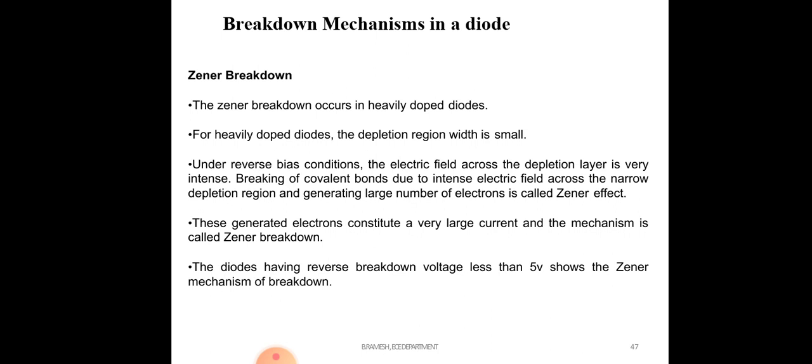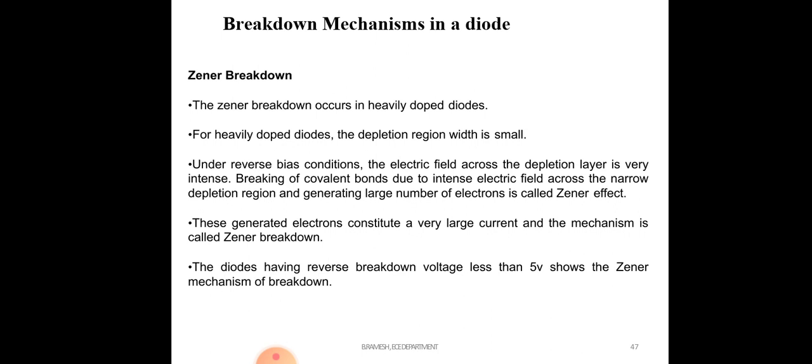So what is the difference between Zener breakdown and avalanche breakdown? Zener breakdown occurs in a heavily doped diode, and avalanche breakdown occurs in a lightly doped diode. That is the first difference. Second, avalanche breakdown occurs above 5 volts and Zener breakdown occurs below 5 volts.